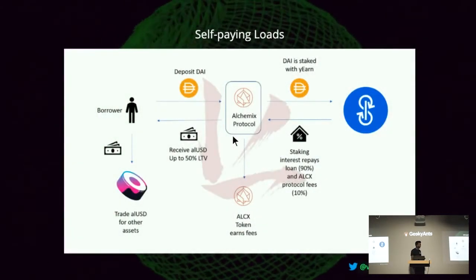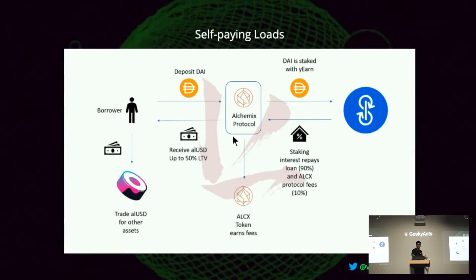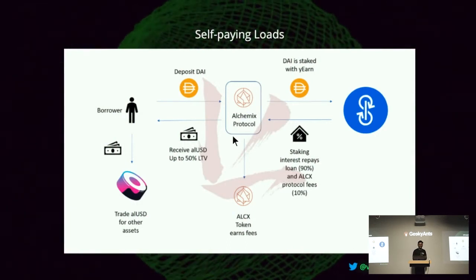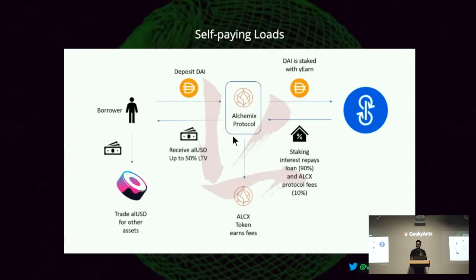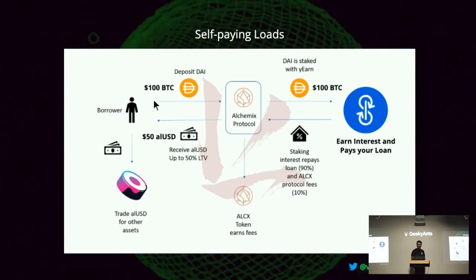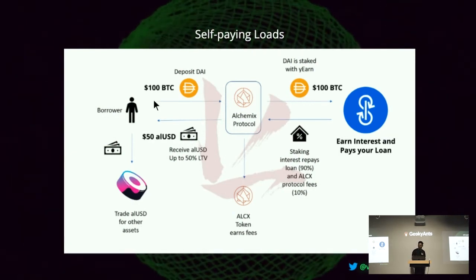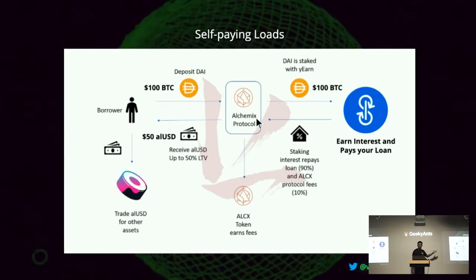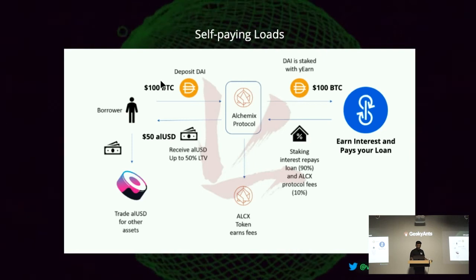So a self-paying loan is like too good to be true. You take some money and you never pay it back. Yeah. So let's get an example. Let's say you have $100 worth of Bitcoin, and there is this protocol called Alchemix. That's an actual protocol. You can go and check it out. You give them $100 of BTC.